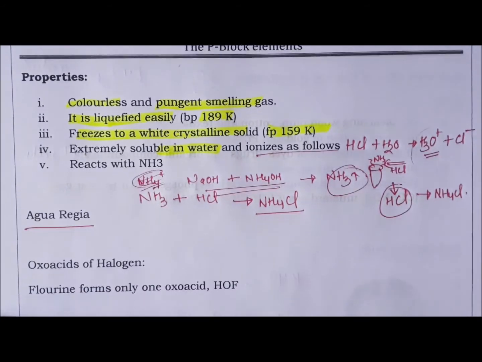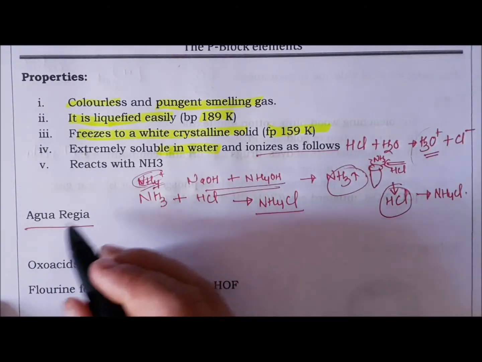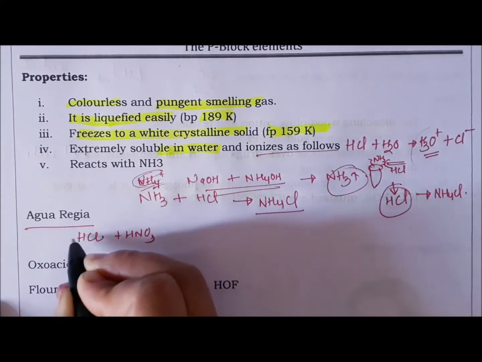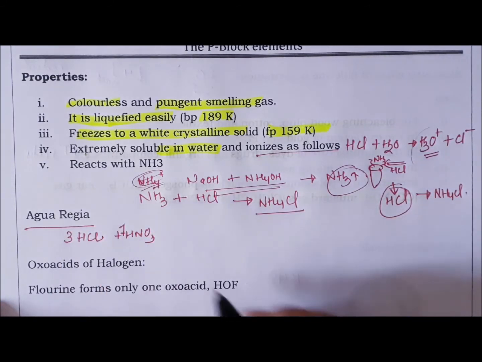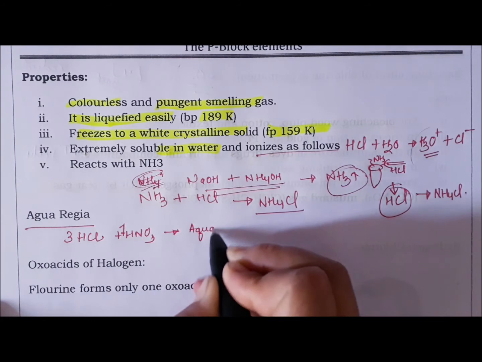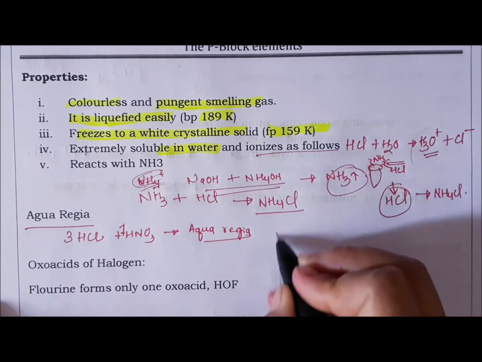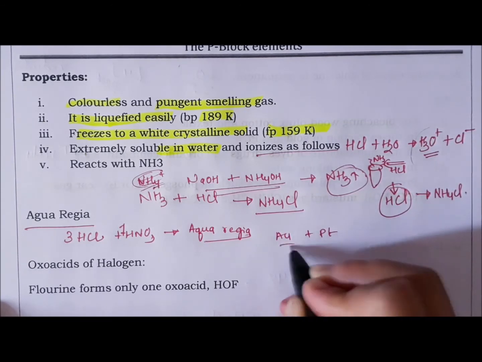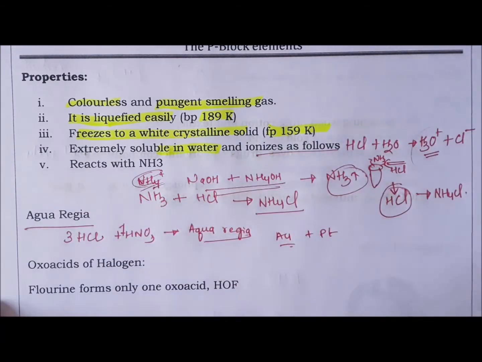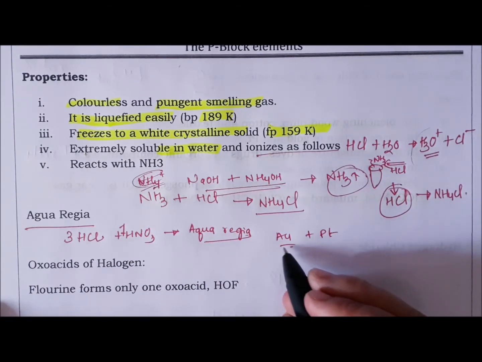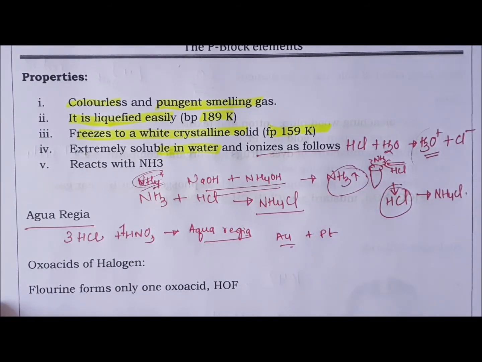Now next, aqua regia. This is a strong acid, a mixture of HCl and HNO3 in a 3:1 ratio, and that is your aqua regia. This is a very strong acidic solution, and it even dissolves noble elements like gold and platinum. Gold and platinum won't dissolve in nitric acid alone or in HCl alone, but this mixture will dissolve even noble elements.